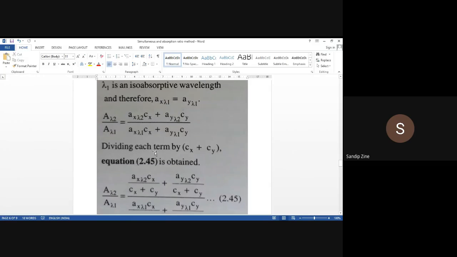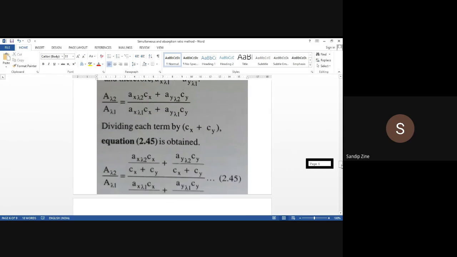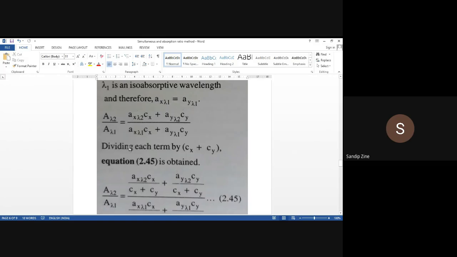Dividing each term by the concentration of x plus the concentration of y in equation 2.45. What will equation 2.45 generate if we divide each term by Cx plus Cy?